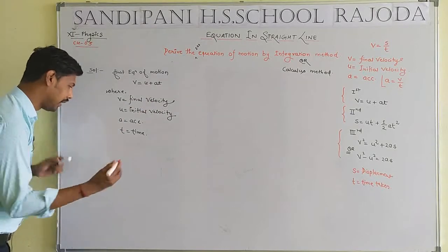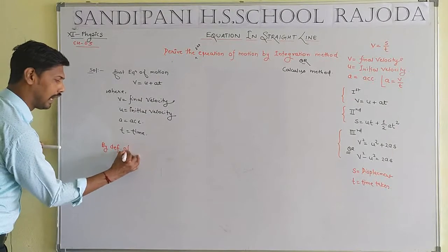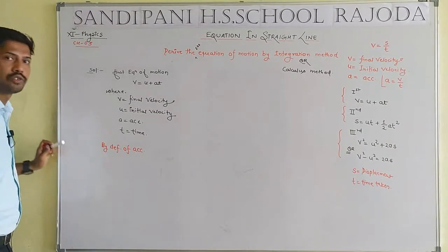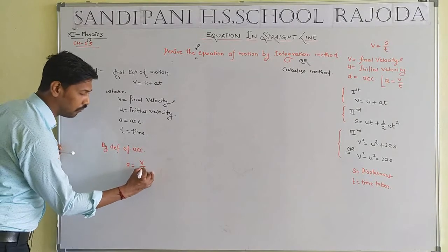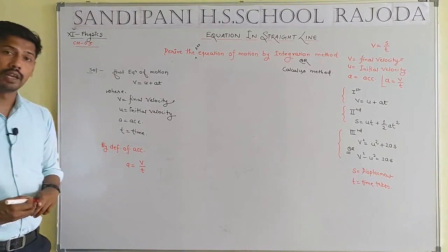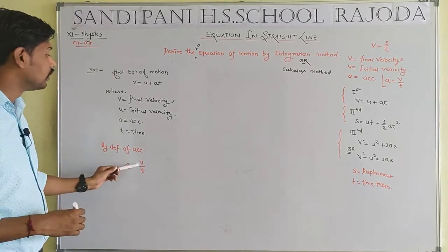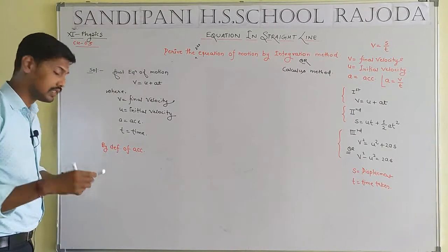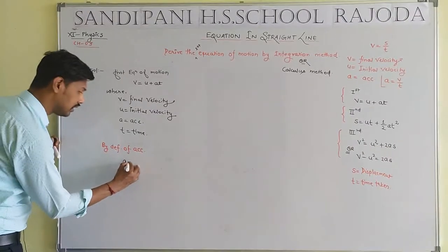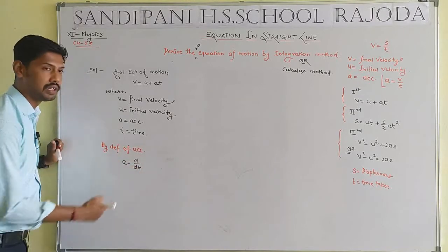Now, by the definition of acceleration, a will be equal to v by t. In simple language, a, that means the acceleration, is velocity by time. But according to the syllabus of class 11 physics, acceleration is the rate of change. What is the meaning of d by dt?